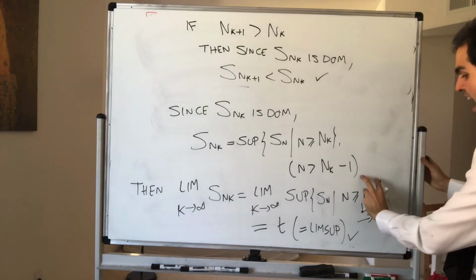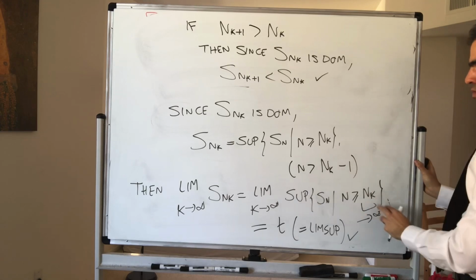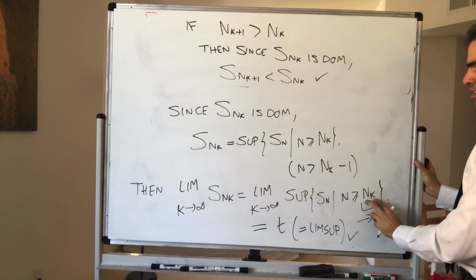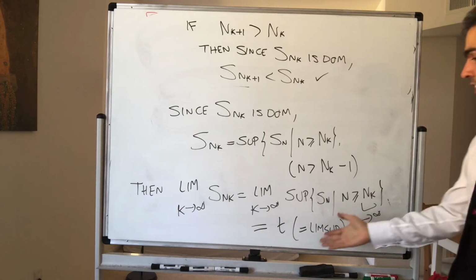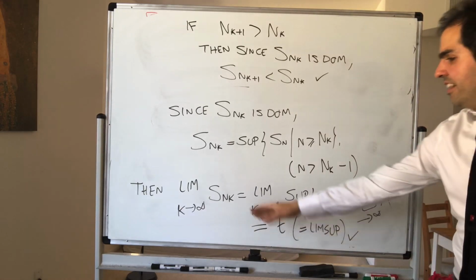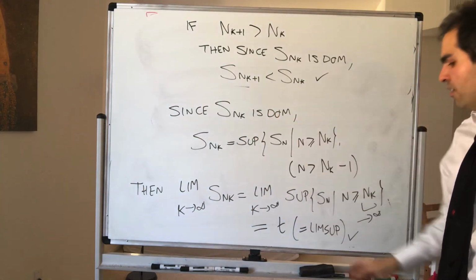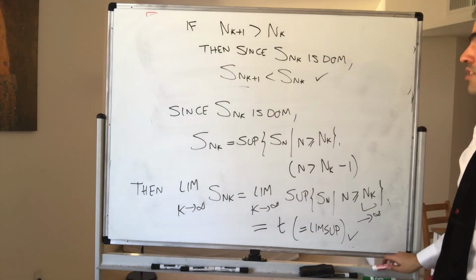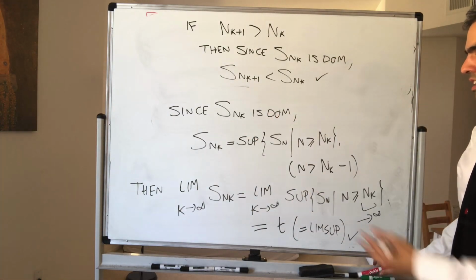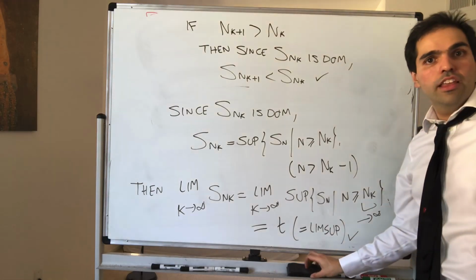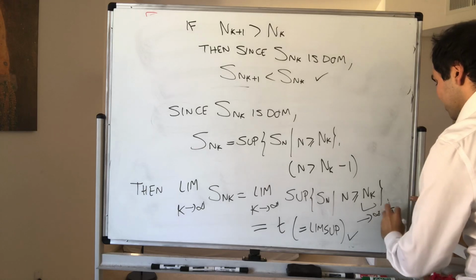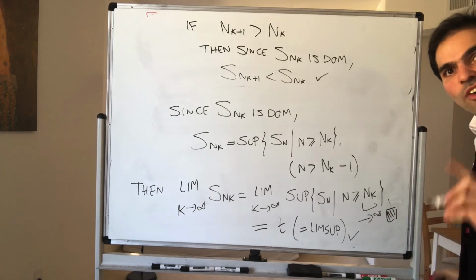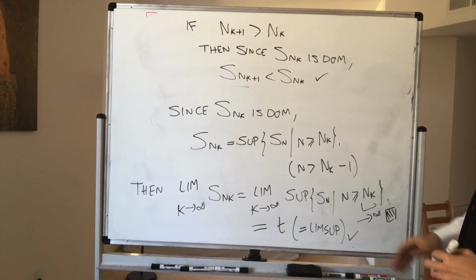Because you see, for any capital N, this converges to the lim sup. So for this specific one, it also converges to the lim sup. All right, very good. And therefore, what have we found? We found a decreasing subsequence that converges to T. And therefore, we're done. At least for that case, where there are infinitely many dominant terms.